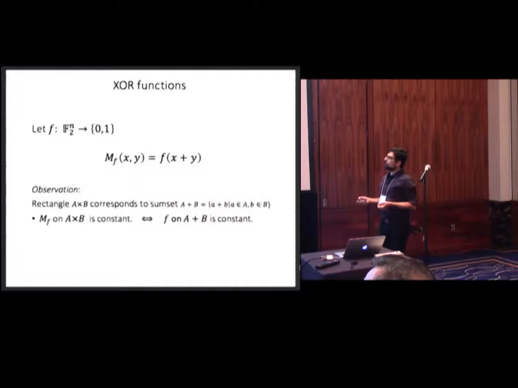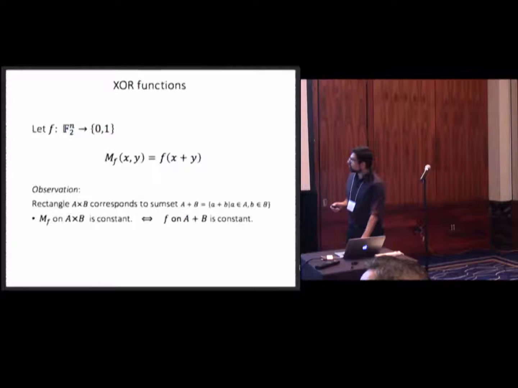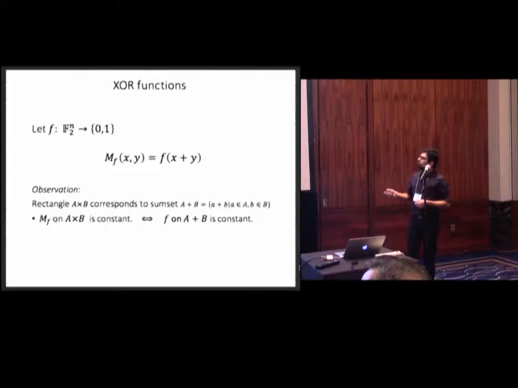Okay, here's an immediate observation: if your matrix that's defined in this way is constant on A times B, then this implies that your function is constant on A plus B, the sumset of A and B. And A plus B is defined by the sum of all pairs of elements where small a comes from A and small b comes from B. So that's a set in F2 to the n.